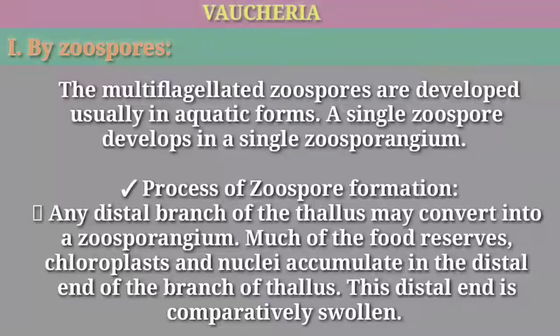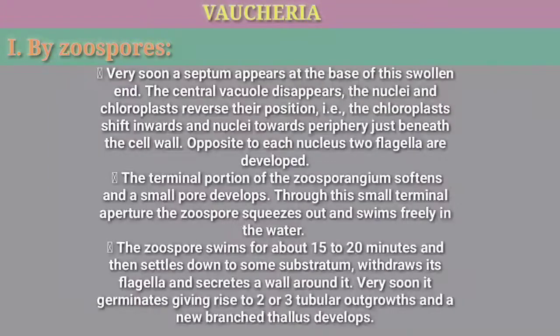By zoospores. The multiflagellated zoospores are developed usually in aquatic forms. A single zoospore develops in a single zoosporangium. Process of zoospore formation. Any distal branch of the thallus may convert into a zoosporangium. Much of the food reserves, chloroplasts and nuclei accumulate in the distal end of the branch of thallus. This distal end is comparatively swollen. Very soon a septum appears at the base of this swollen end.